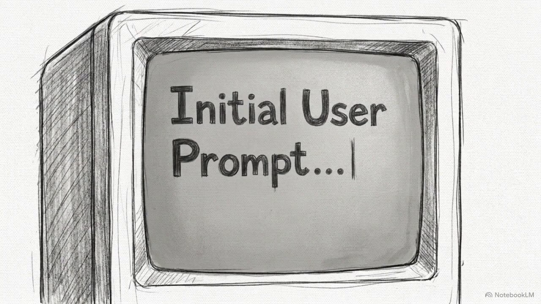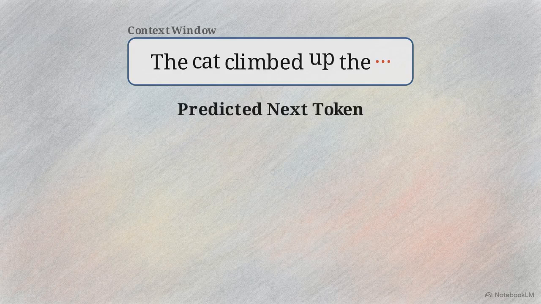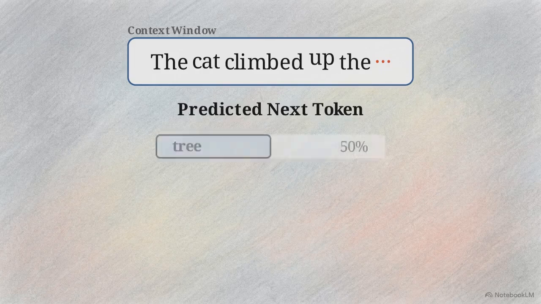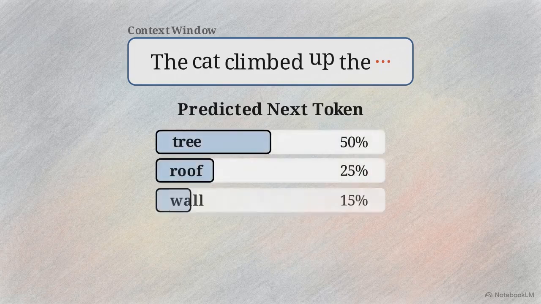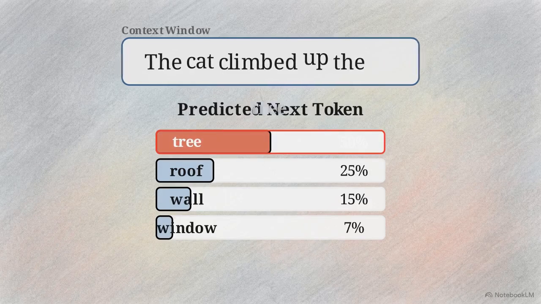Take a simple text prompt. "The cat climbed up the..." To complete that sentence, the model calculates a probability score for every potential word in its vocabulary. In this instance, tree carries a 50% probability, followed by roof, wall, and window. The system selects the highest ranking option and appends it to the original prompt.